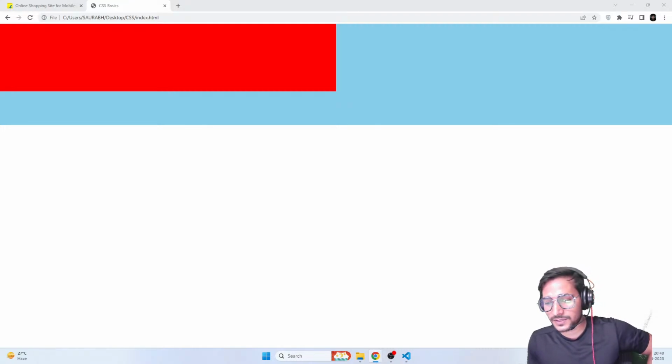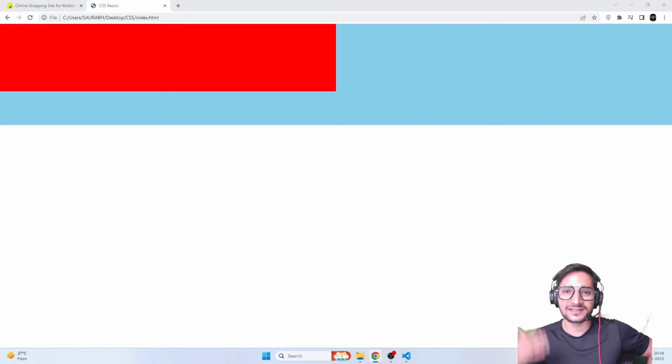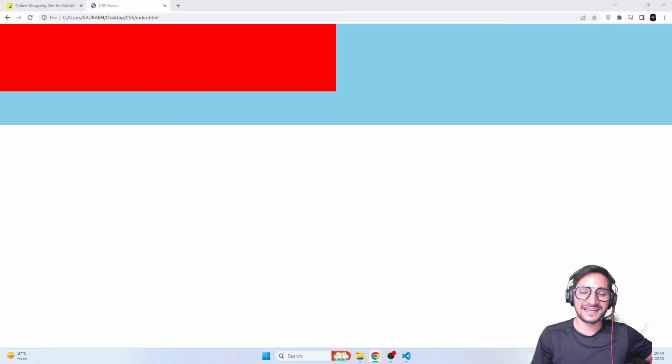Is there a CSS preprocessor? Yes, you have SCSS. But to learn that, you still need CSS. So even if you want to use SASS, SCSS is the file extension. Even if you want to use SASS, you still need to learn CSS, because in SASS also you write CSS. SASS is just a preprocessor, which helps you integrate a little bit of programming and reusability in CSS. So you still need to learn CSS if you want to use SASS, because it's completely CSS at the end.